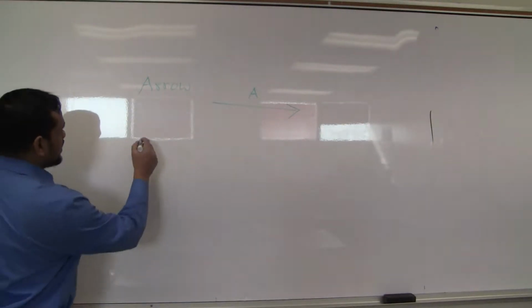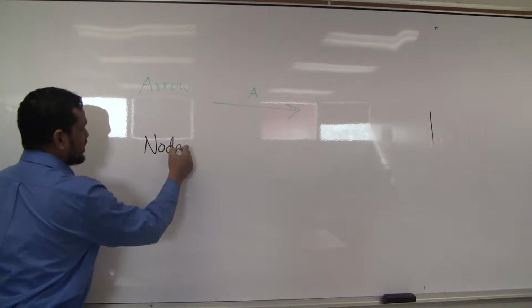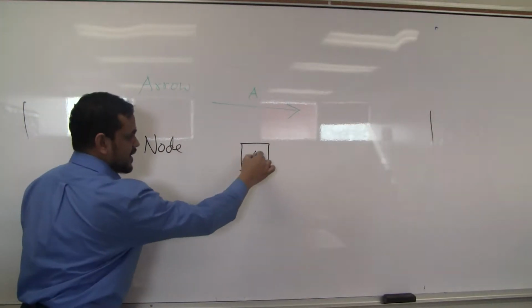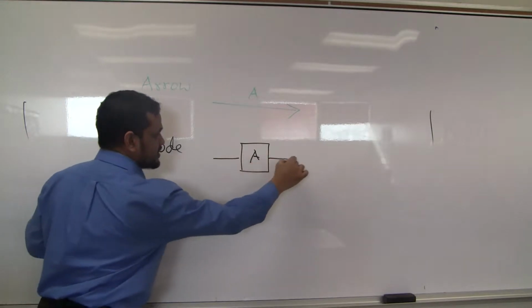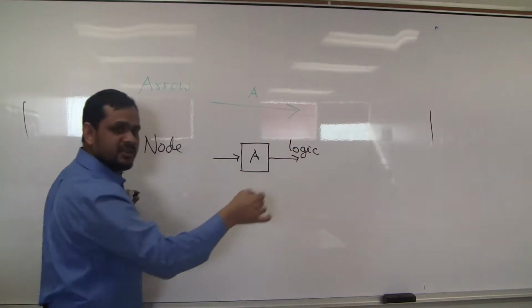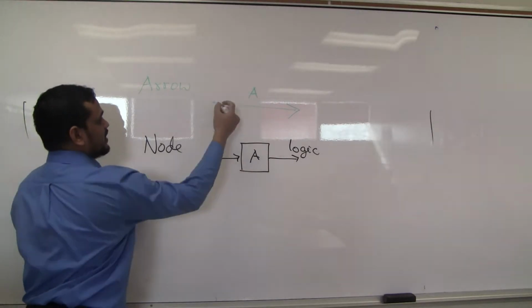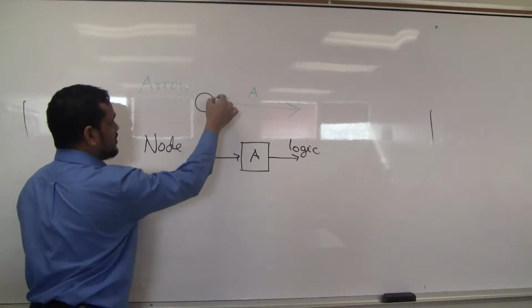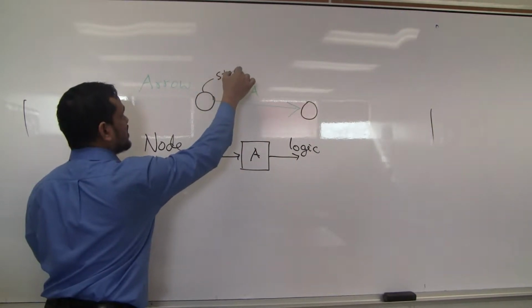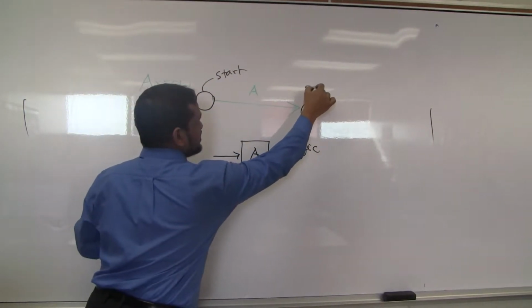For the node diagram, the activity is on the node. So this is my activity. These are my logic, say logic or sequence, whatever. Here, this is my activity. These are my nodes. This is the start. This is the finish.